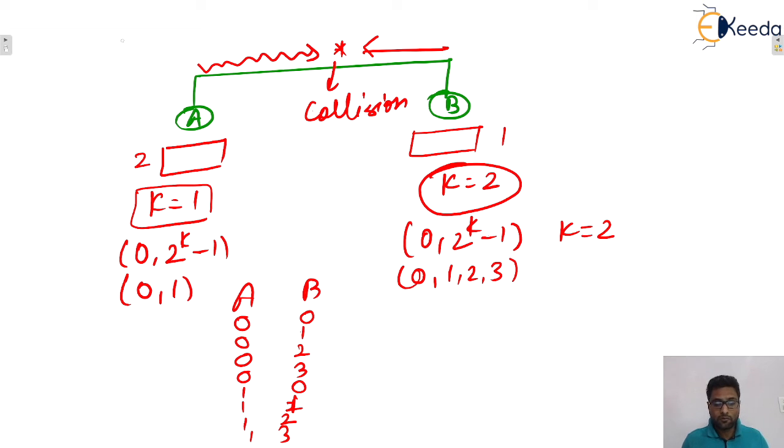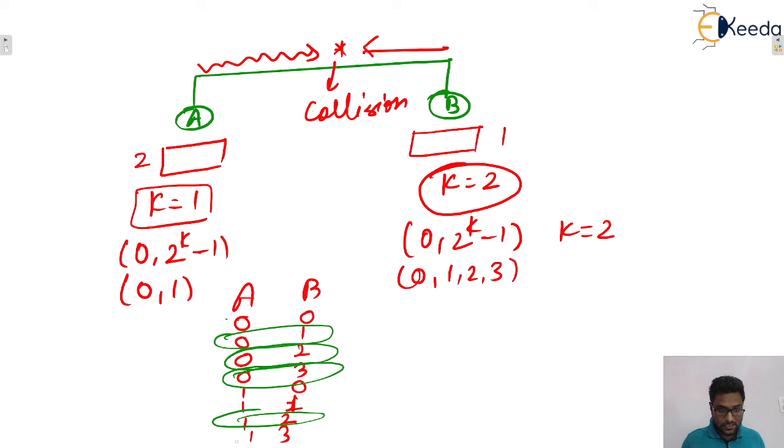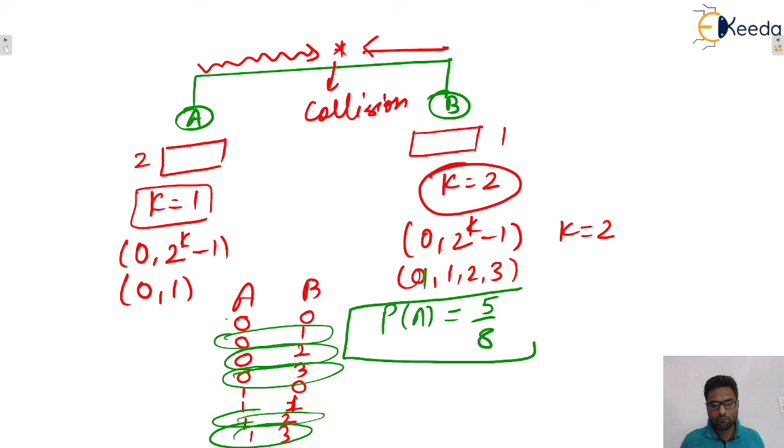Now again, what will be the probability of A winning? A can win in this case, this case and this case, then in this case and this case. So 5 favorable cases are there, and the probability of A winning will be 5/8. So 5/8 will be the correct answer, isn't it?